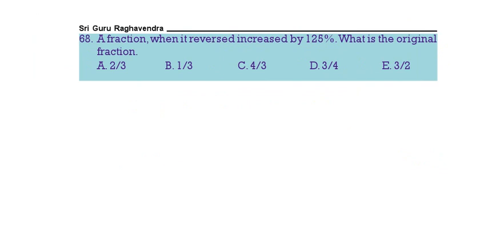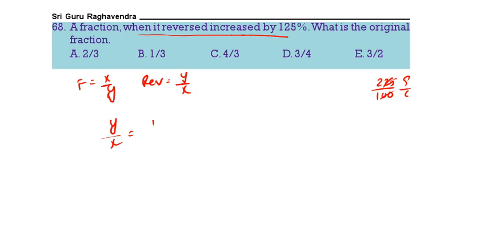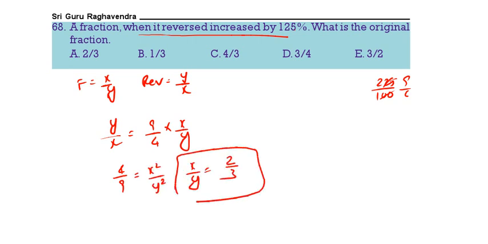Let us take the fraction x by y. When it is reversed, it becomes y by x, and it is increased by 125%, meaning 225 by 100, that is 9 by 4 of the original fraction. What is the original fraction? Therefore 4 by 9 is equal to x square by y square, so x by y is equal to 2 by 3. The original fraction is 2 by 3. That is the correct answer.